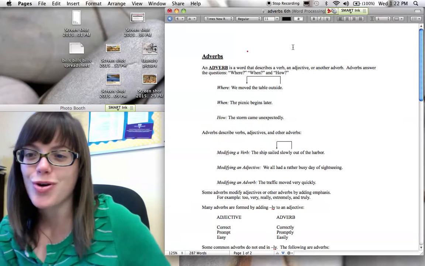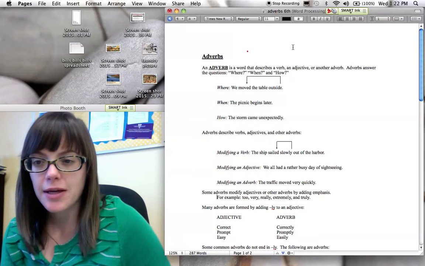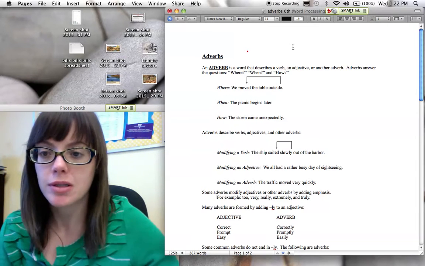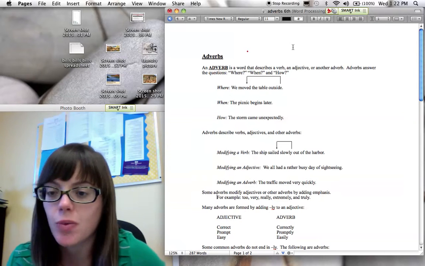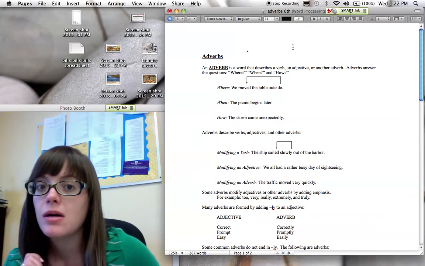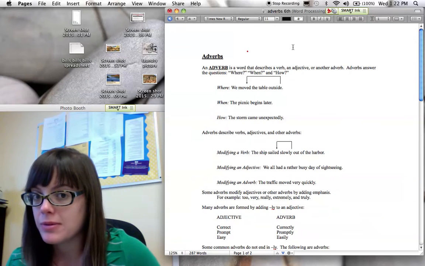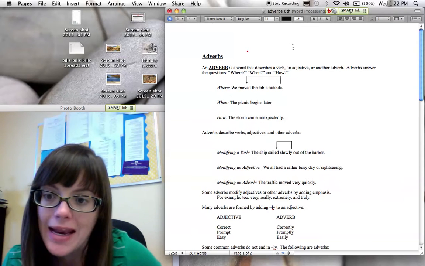Hey guys, so today we're going to talk about adverbs, which are similar to adjectives in that they are descriptive words. However, they're going to describe different words than adjectives. Whereas adjectives describe nouns, adverbs are going to describe verbs, adjectives, or other adverbs. Okay? Adverbs usually answer the question where, when, and how.